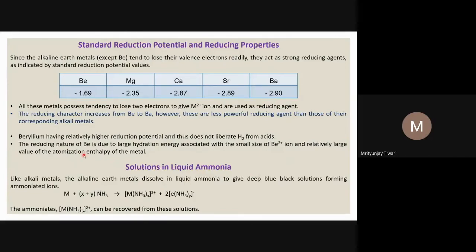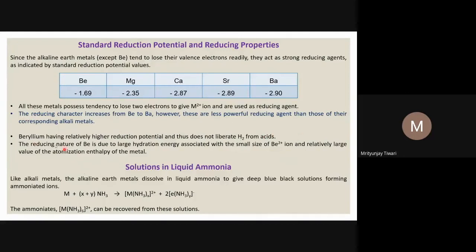Beryllium has a relatively high reduction potential and thus does not liberate hydrogen from acid. If you look at the electrochemical series, there we compare with the standard hydrogen electrode, and beryllium usually doesn't liberate hydrogen from the acids.